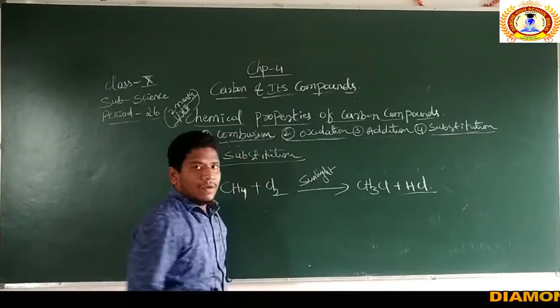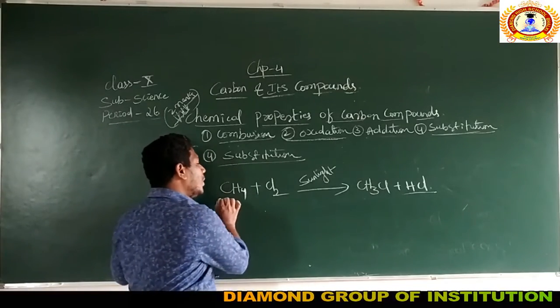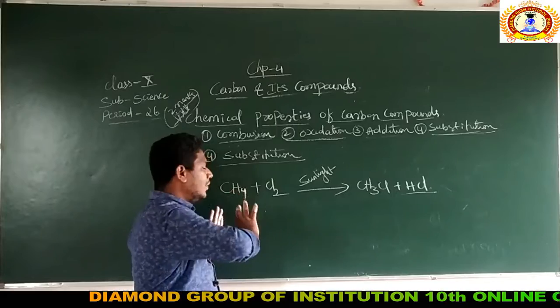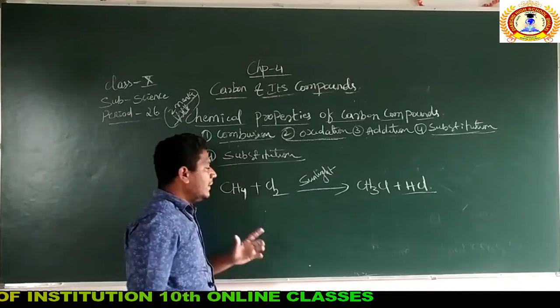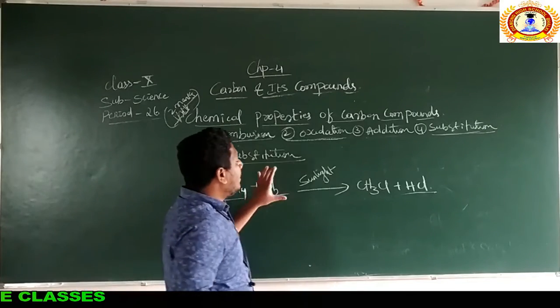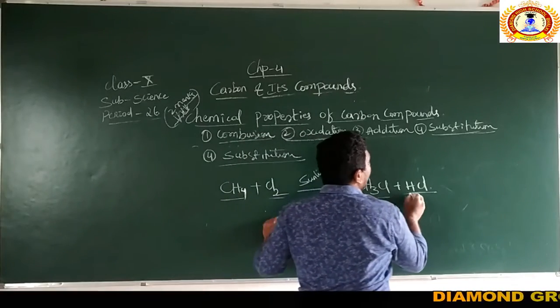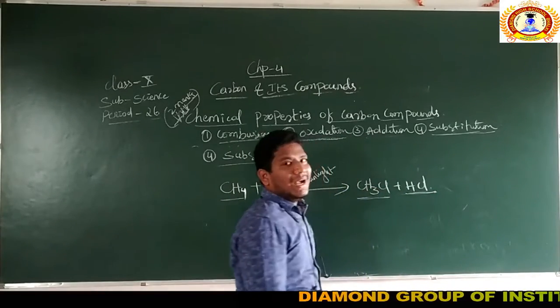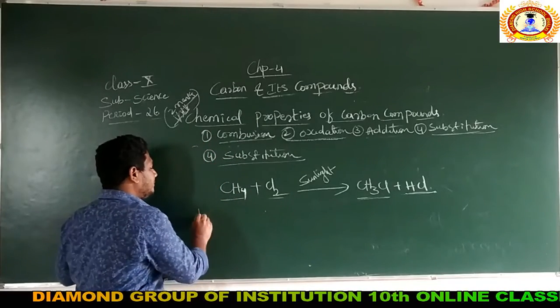So what you need to write in the annual examination, if this question is asked, is only this much of the reaction. Simple, do not represent the structural formula and all those things. I showed you to understand only. So simple, methane added with chlorine gas and both kept in the presence of sunlight give methyl chloride with the liberation of hydrochloric acid.